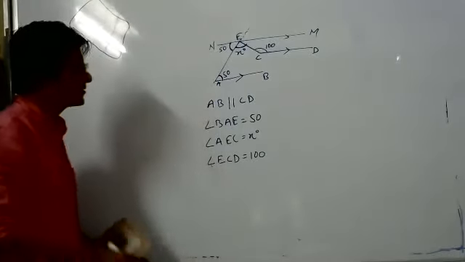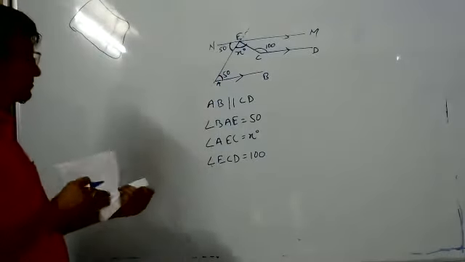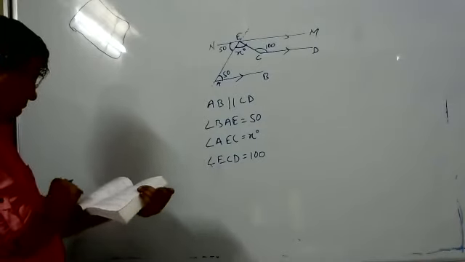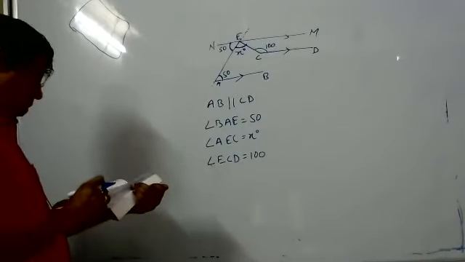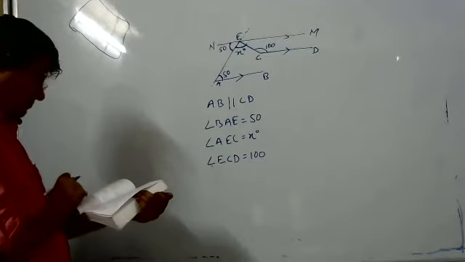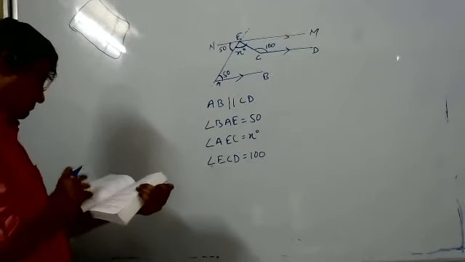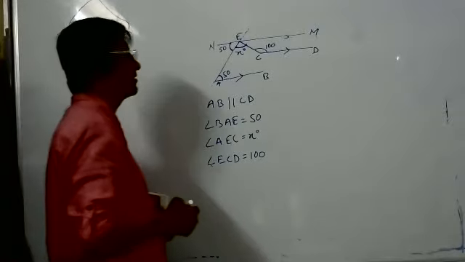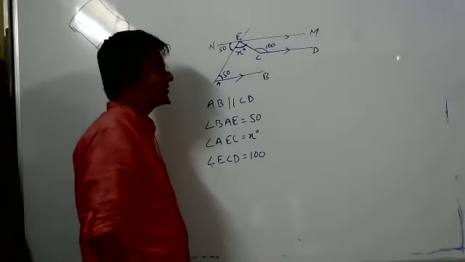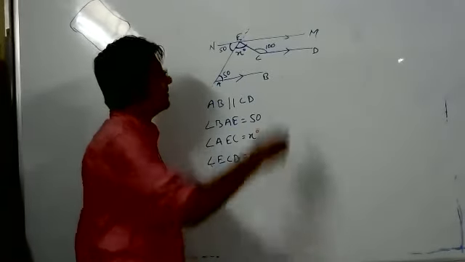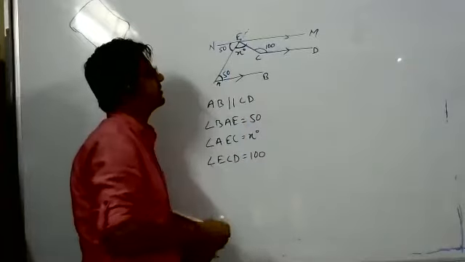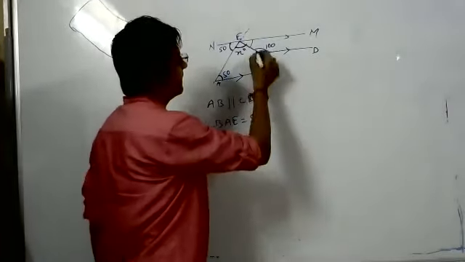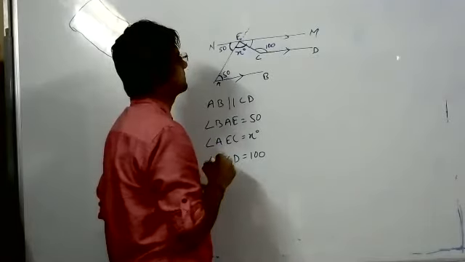Sir, now we can take MEC. MEC plus the 100 degrees equals 180.